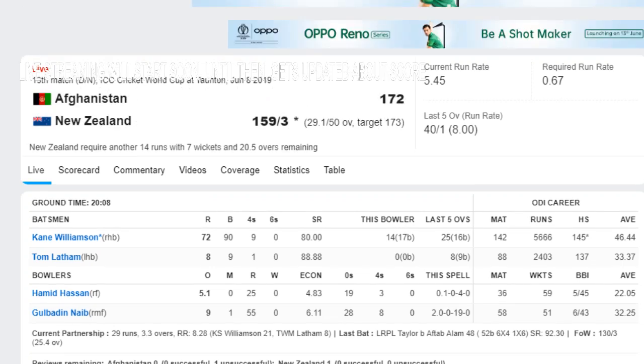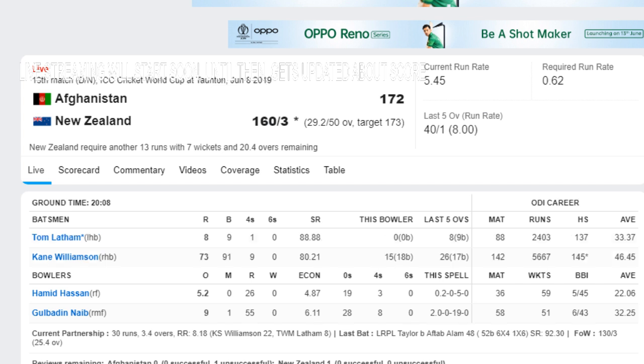Aftab Alam has been changed by the captain, who has taken 3 wickets for 38 runs in his 7 overs, and Hamid Hassan, who has earlier bowled 5 overs, none for 21, has got a 4-run off the first ball. Second ball of the 30th over, Hamid Hassan to Williamson, a single. So New Zealand now require 13 more runs.